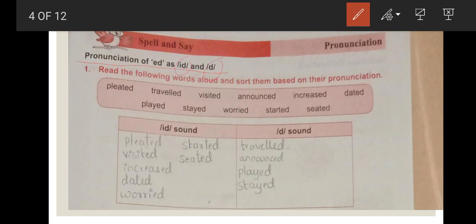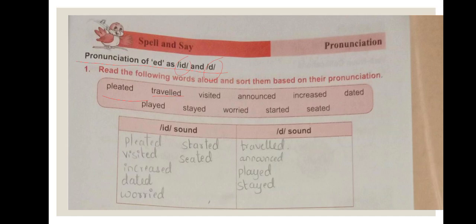Okay. Here the words are pleated, traveled. Listen to my pronunciation carefully. Pleated. We are saying pleated. Traveled, visited, announced, increased, dated, played. We are saying played, stayed, worried, started. We are saying started, seated. So, some words have the ID sound and some have the D sound.